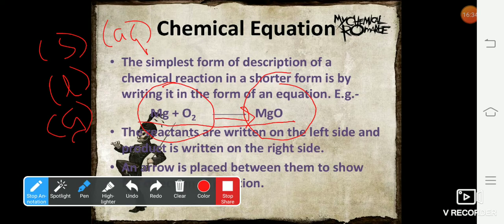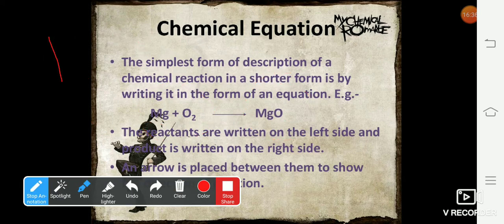Furthermore, if a gas is evolved in a reaction, you have to indicate an up arrow. If a precipitate is formed in a reaction, you have to indicate a down arrow. This will make your chemical equation more informative. If a catalyst is involved in a reaction, the catalyst should be written on the arrow. If heat or pressure is applied on the reaction, the information has to be written on the arrow. Let's take an example to understand this.